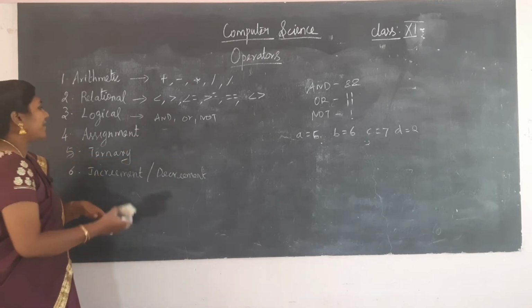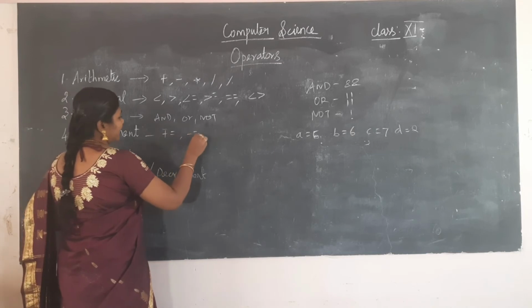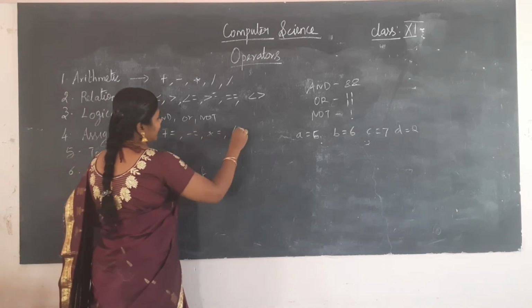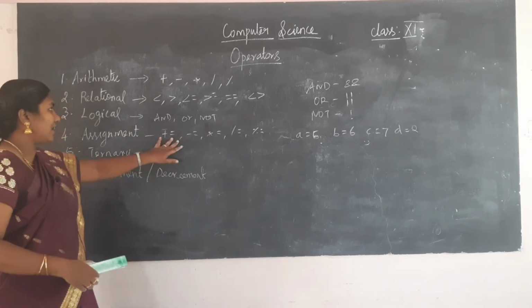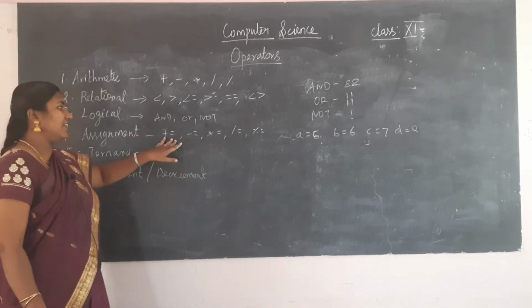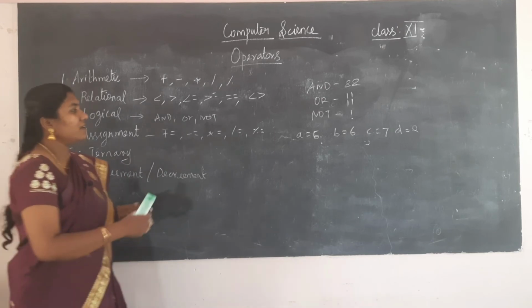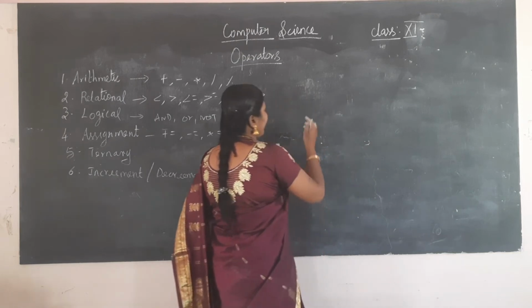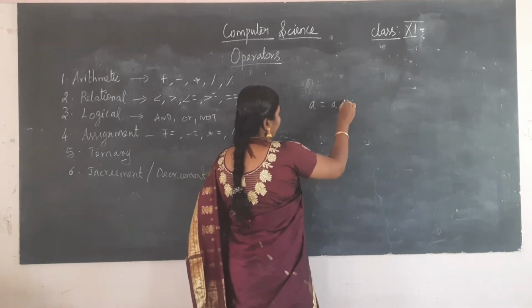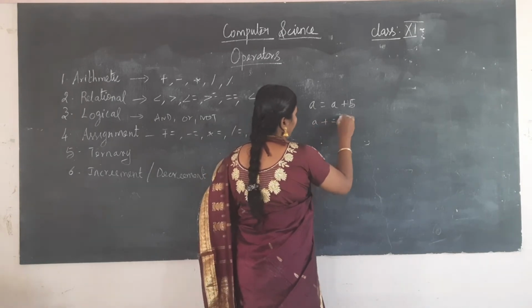And next we are having assignment. So assignment means nothing but plus equal to, minus equal to, star equal to, slash equal to, and modulo. Here it's similar to the arithmetic, but we will be having the equal to sign with it. If I want to write A is equal to A plus 5, instead I can write A plus equal to 5.